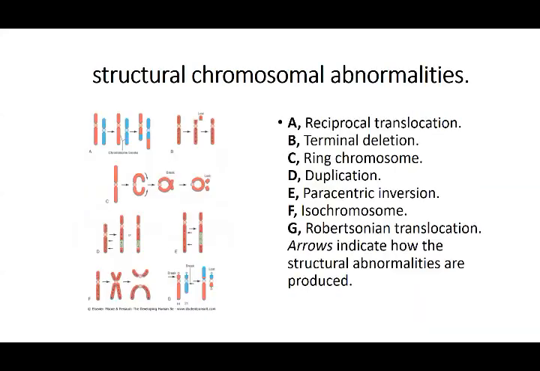If you see this one, it is the ring chromosome. That is, a portion is removed and the ends form a ring. They break, a part of it may be removed, or it can be a complete one. That is, it forms a ring. The shape of the chromosome changes, right?